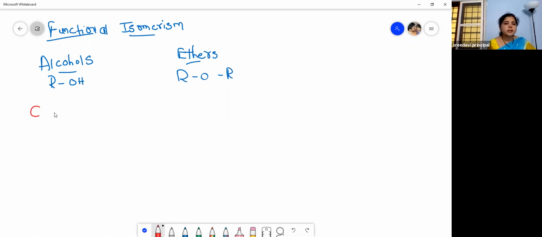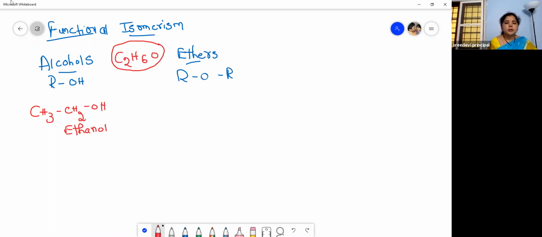So CH3CH2OH. What is this? Ethanol, isn't it? How many carbons? 2 carbons and then one OH group, ethanol. And what is the ether for this? How to write the ether for the same molecular formula? And what is the molecular formula? C2H6O is the molecular formula, isn't it?